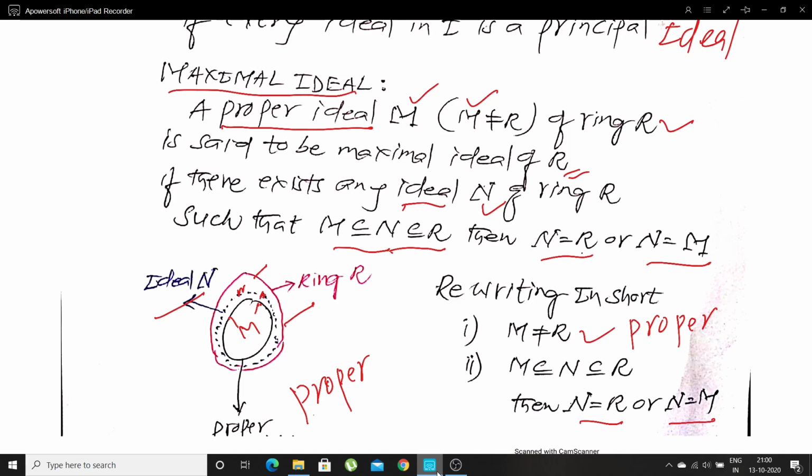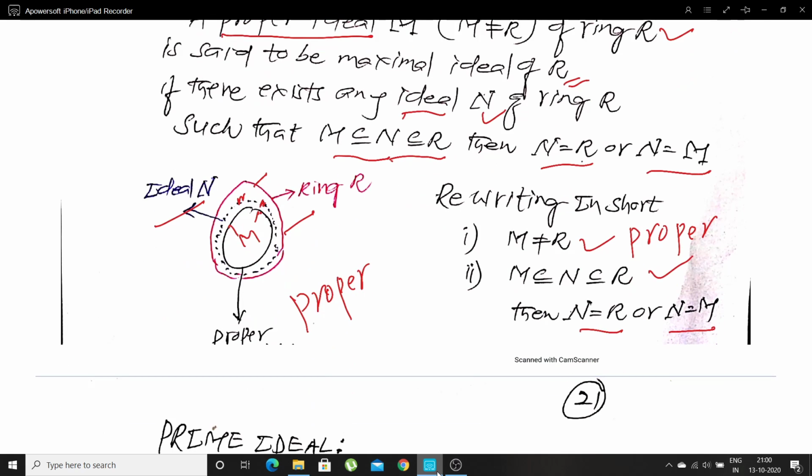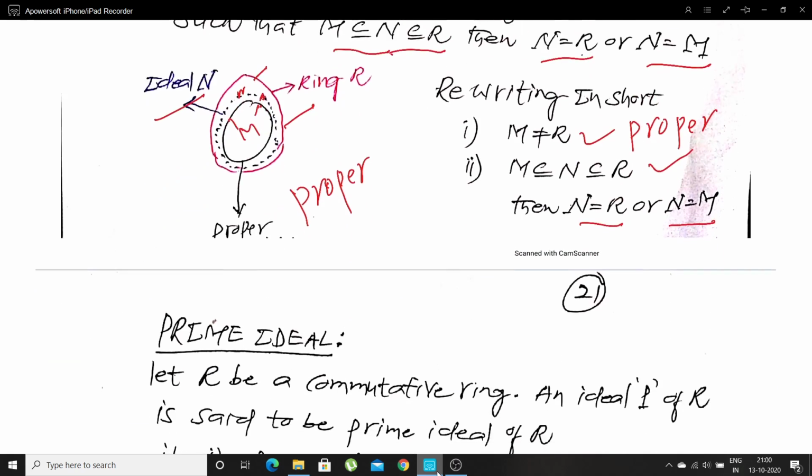satisfying these two conditions. The first one is M is not equal to R. The second condition is M is contained in N and N is contained in R. Then N equals R or N equals M.